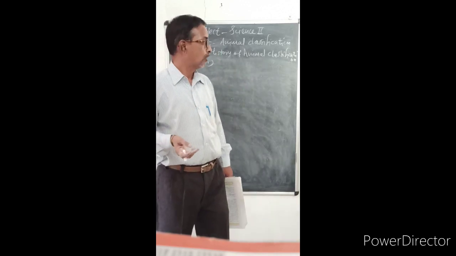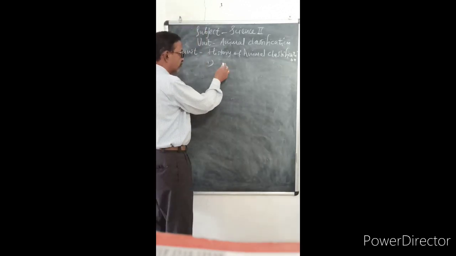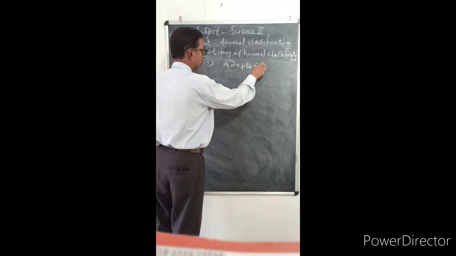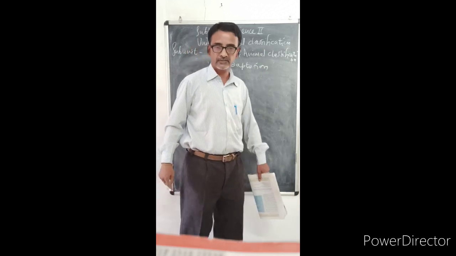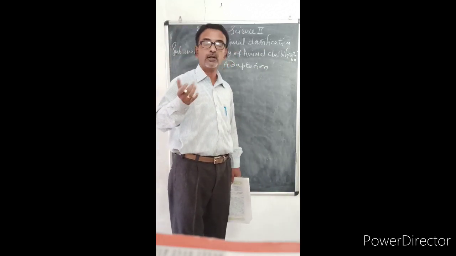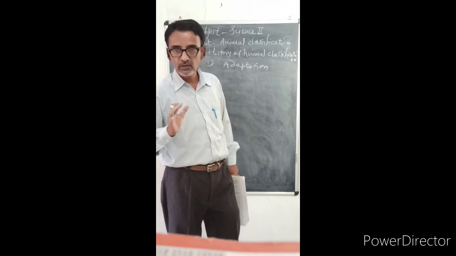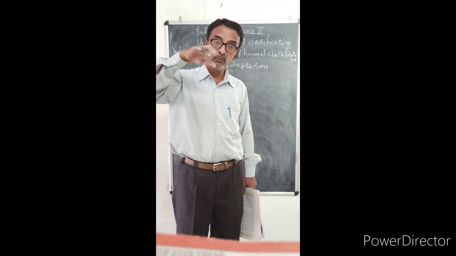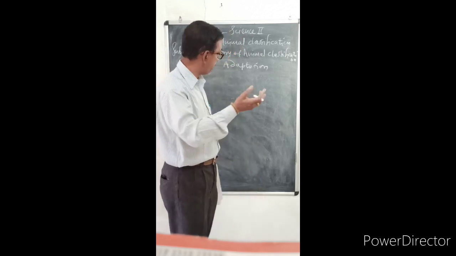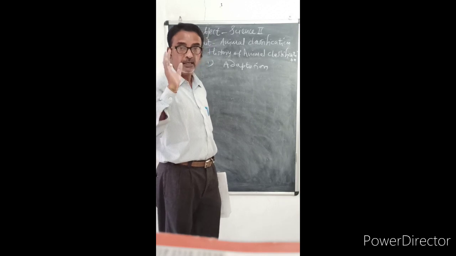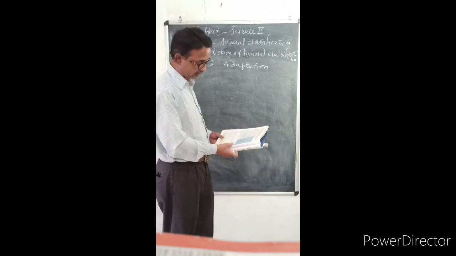Fourth, we can get an idea of adaptation in animals. Adaptation, anukulam. How do they adapt? Some adapt for aquatic mode, some for arboreal, some for aerial, some for terrestrial. How they adapt is called adaptation. This idea is also cleared by classification of animals.